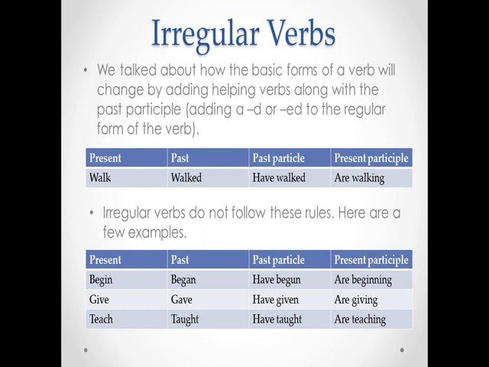Now with irregular verbs, they don't always follow these rules because some of these words either just change their spelling or they don't change at all, and they can fit into these different groups of present or past. So here are just a few. The present tense for begin, past tense began, past participle, have begun, present participle are beginning, and so on.